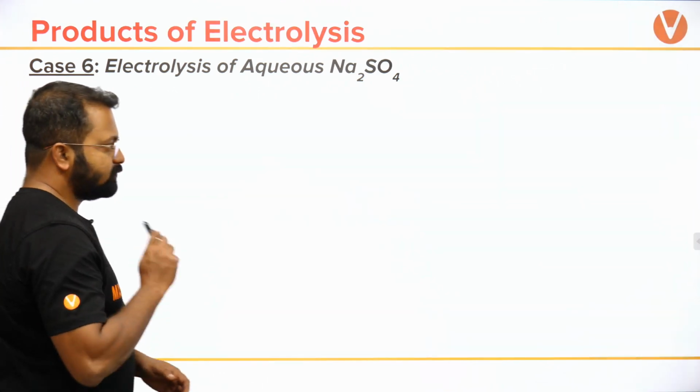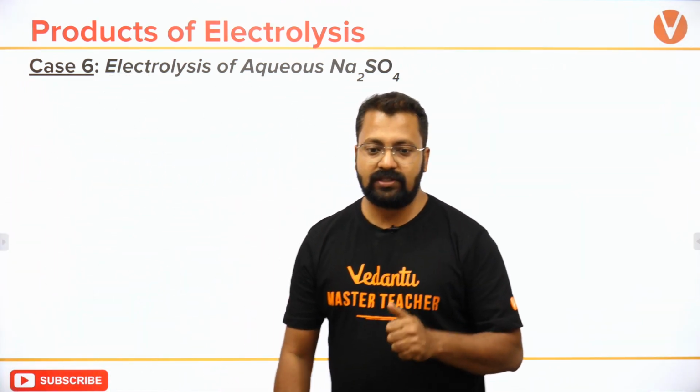So having said that, electrolysis of aqueous Na2SO4.